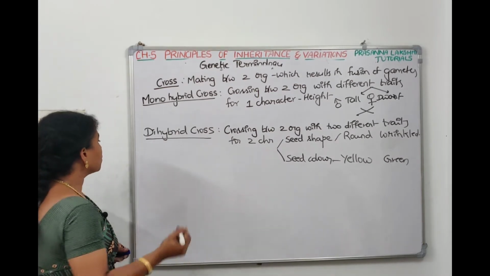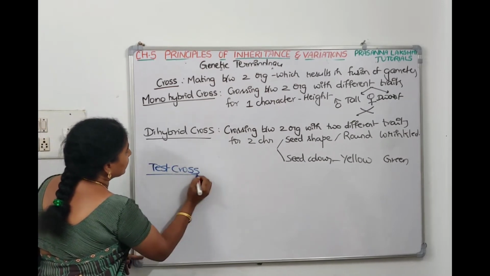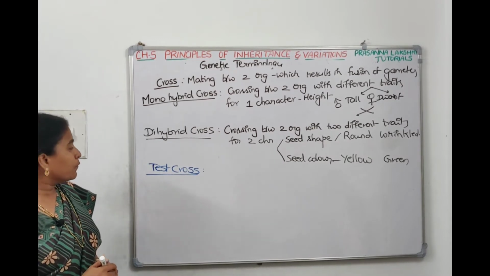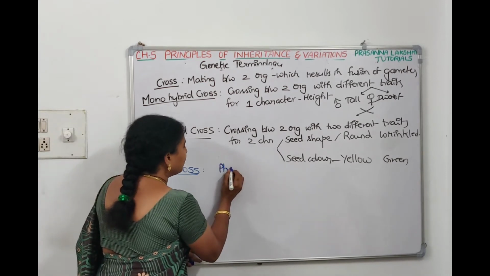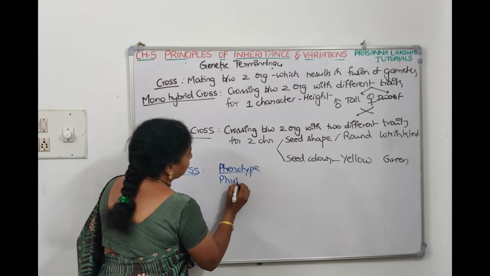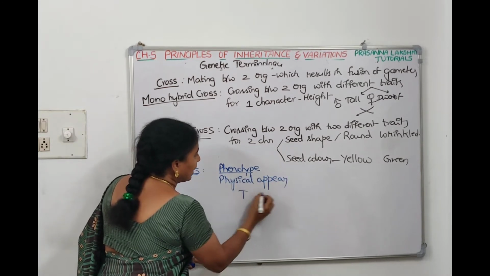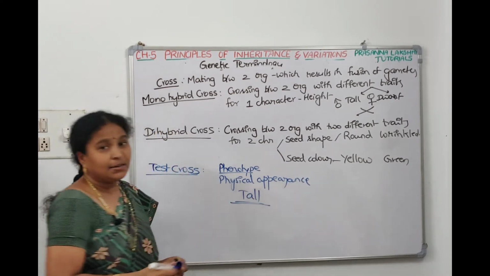Then there's another thing which is called test cross. Mendel conducted test cross also. What do you mean by test cross? For example, we told phenotype. What is phenotype? Phenotype is a physical appearance. The physical appearance of the plant is tall.